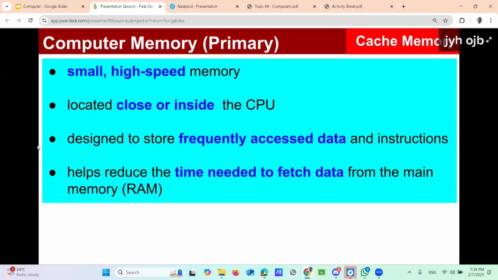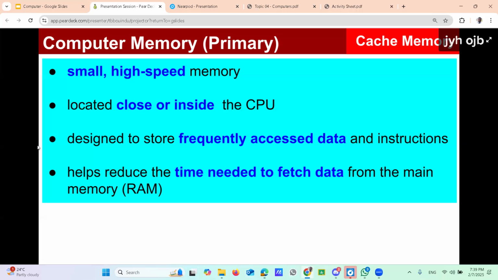Then what if your tools are very close to you? Your pencil is there, your color box is on the table. Then what about the speed of finishing the drawing? Can you think that you can quickly finish your drawing if you have your tools very close to you? Yes. The same concept is followed by the computer's CPU.